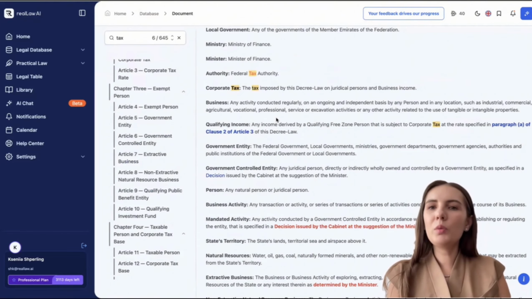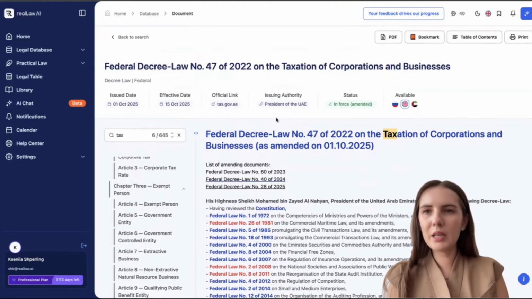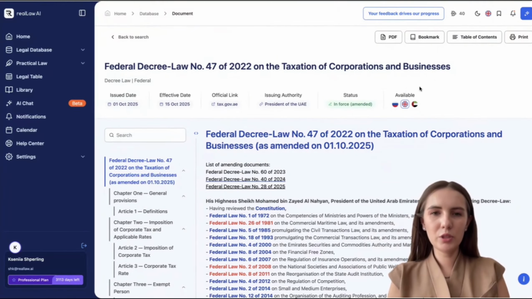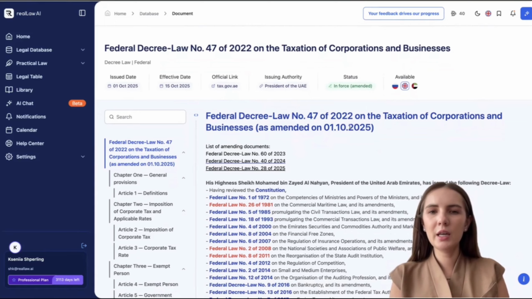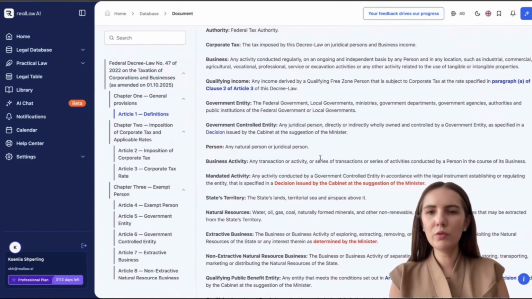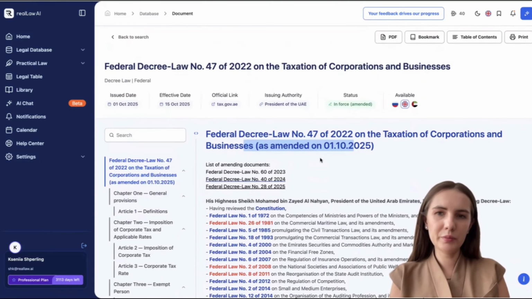a decision. So we've seen what the text of the law looks like, how we handle amendments, how we place links within the legislation, and that you can switch between different languages. So we've just seen how the search bar works using our legal database, how to apply filters and find the law you need, what to look out for, such as the status and amendments, and also that we've placed convenient links within the text so you can quickly move from one document to another and make decisions based on the legislation. There are also some useful buttons at the top of the screen.